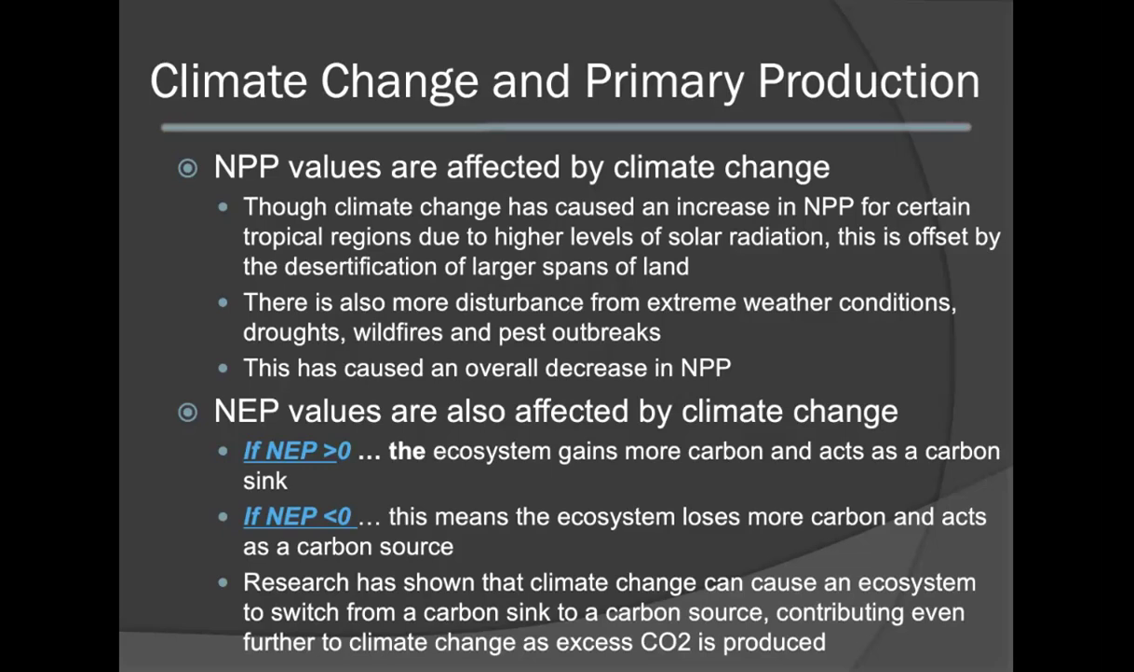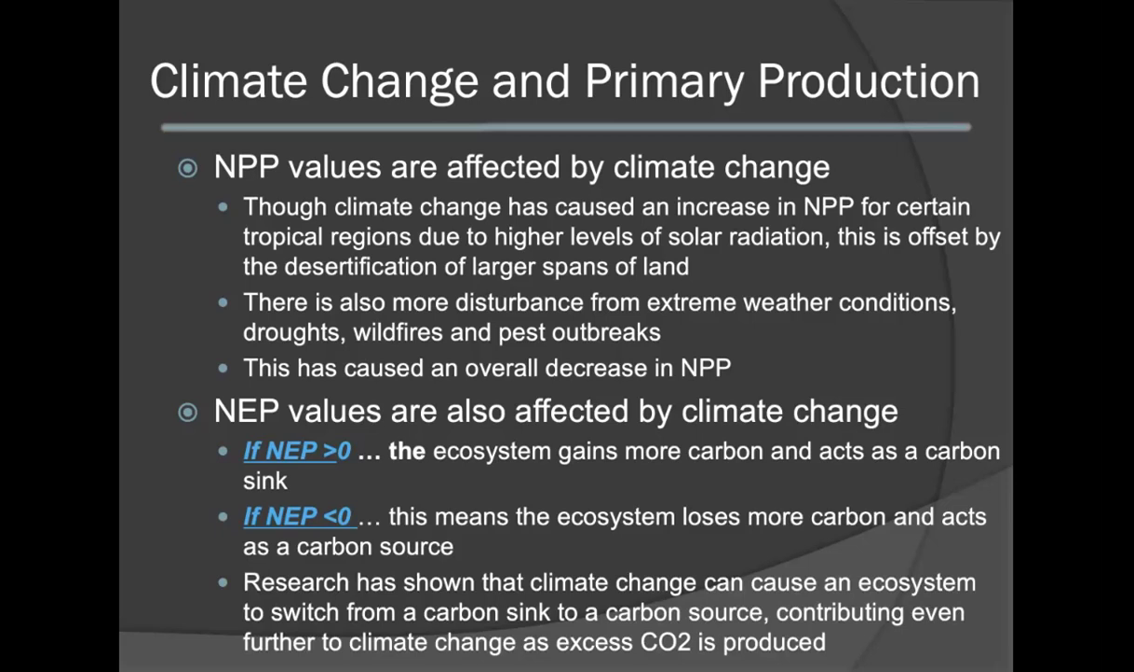When considering NEP values, these can also be altered by climate change. In general, if the NEP value is greater than 0, this means that the ecosystem is gaining more carbon, and this system would act as a carbon sink. If NEP is less than 0, this means that the ecosystem is losing carbon and acts as a carbon source. Thus, usually this is done through the production of carbon dioxide.